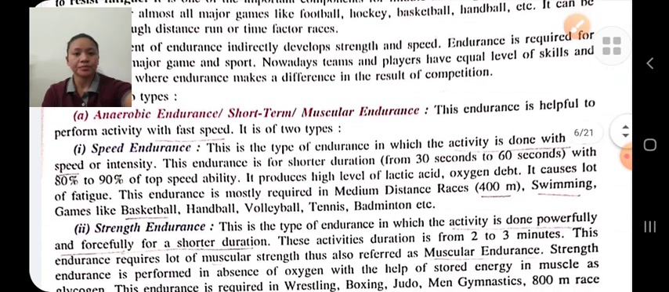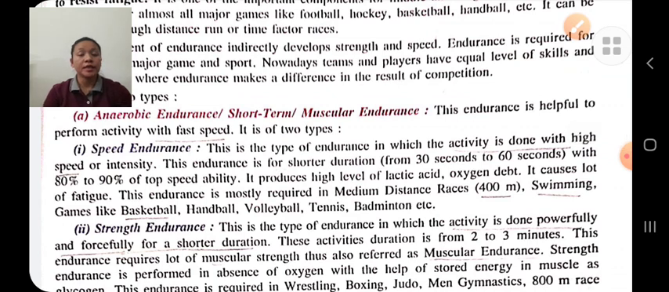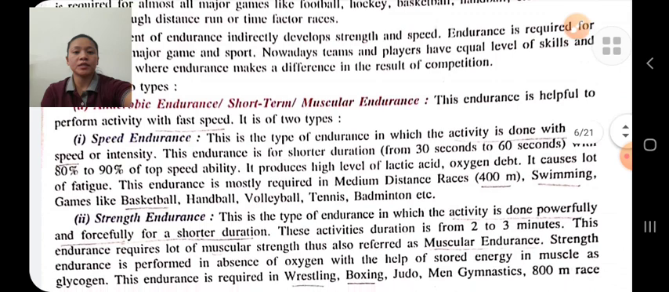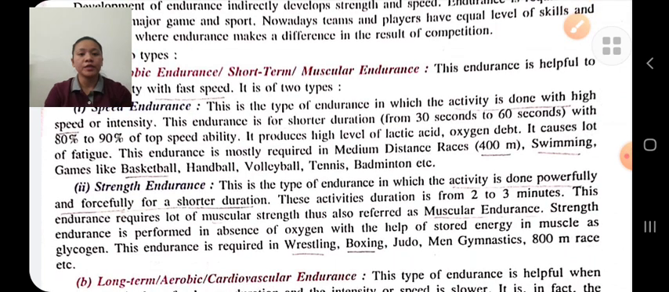Speed endurance is an activity done with high intensity for a short duration. Our speed is 80 to 90% of top speed, and the duration is 30 to 60 seconds. In strength endurance, we do the activity forcefully and powerfully for a short duration. The duration is about 2 to 3 minutes.